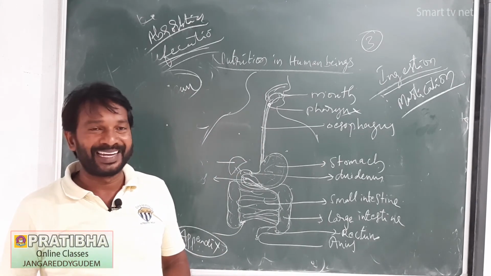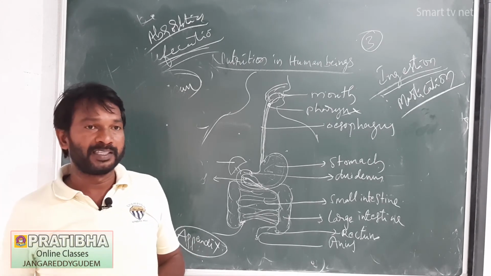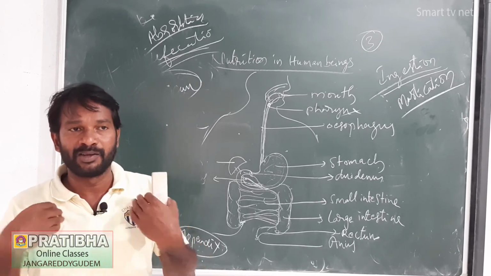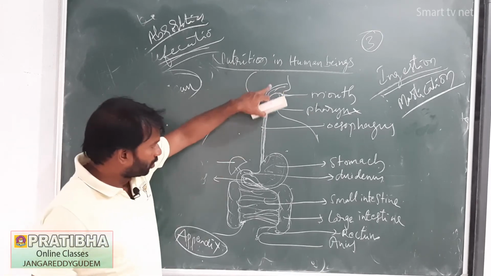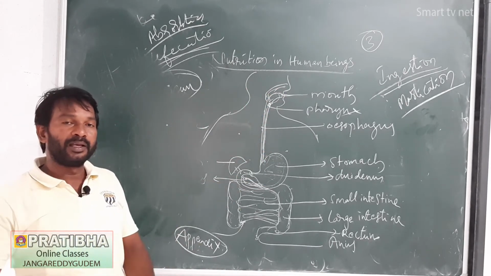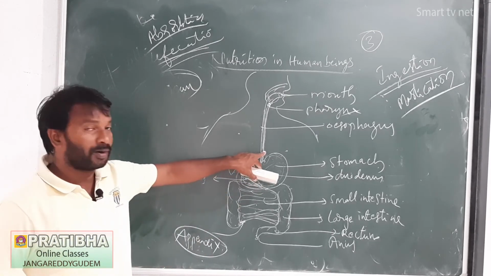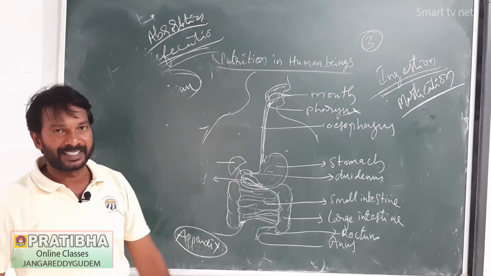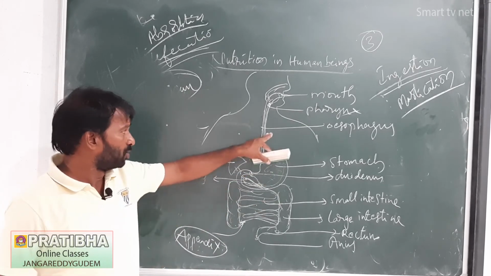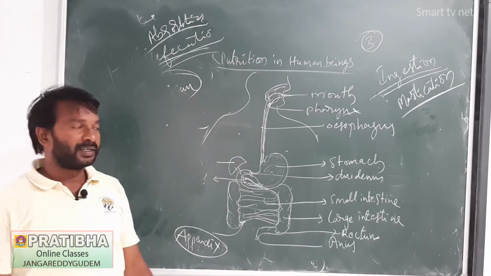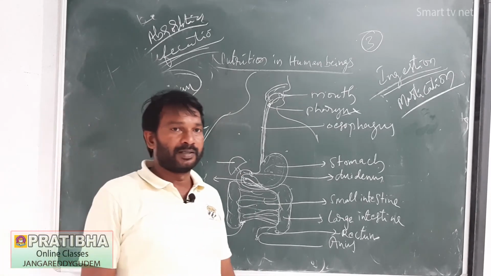Vomiting is the method of getting rid of unwanted or poisonous materials that enter our body. During normal propulsion, food materials move in one direction. During vomiting, food materials are reversed by reverse peristalsis, coming from the stomach and esophagus back outside. That is called vomiting. There are various reasons for vomiting.